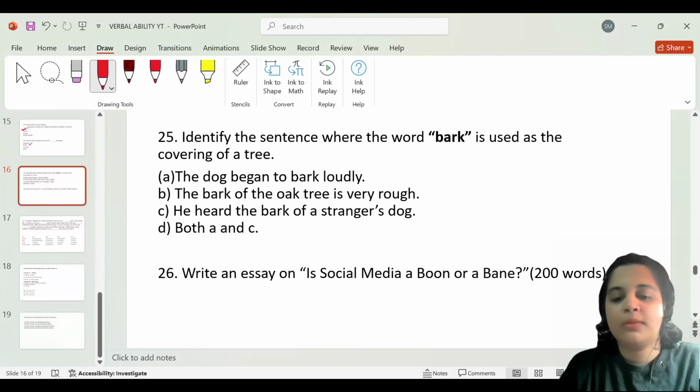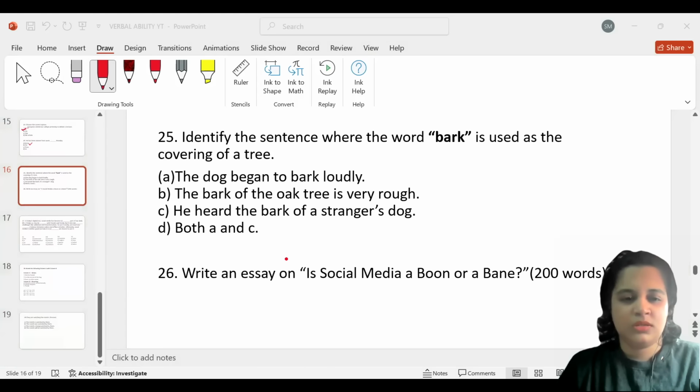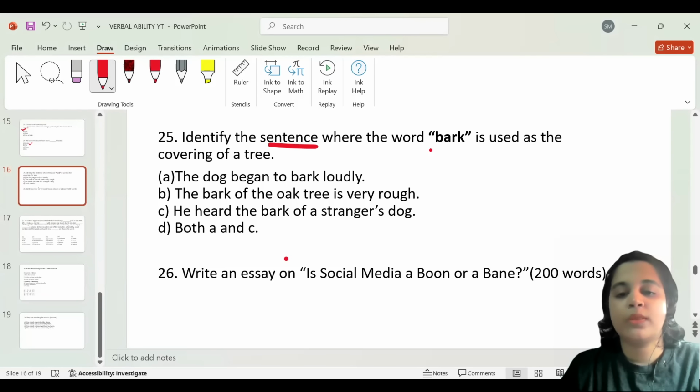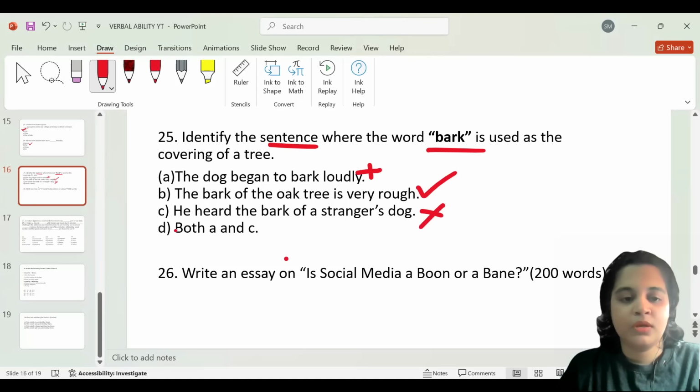Identify the sentence where the word bark is used as the covering of a tree. Now, this is something with homonyms and homophones, so this falls under that topic. So we're supposed to choose the sentence where the word bark is used as the covering of a tree. And the options are: the dog began to bark loudly, wrong. The bark of the oak tree is very rough, okay. He heard the bark of the stranger's dog, wrong. Both A and C are also wrong. So the correct answer is option B, where bark is used as the covering of the tree.